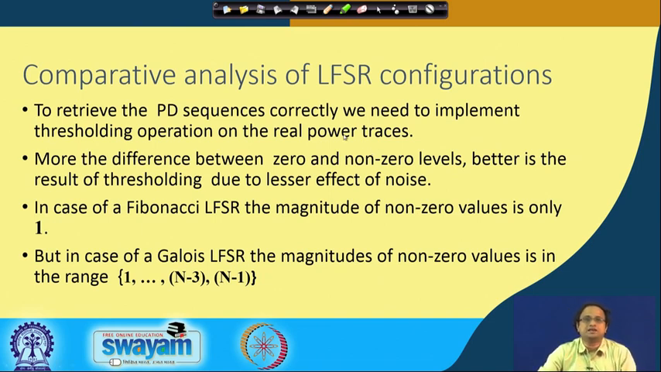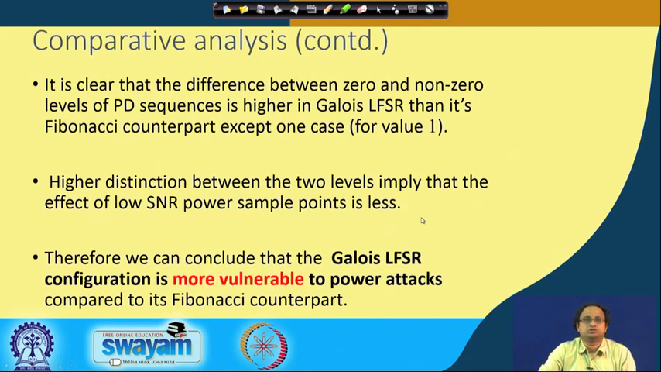As we have seen, in the case of Fibonacci LFSR, the magnitude of non-zero values is only 1, which means the zero difference and the non-zero difference are very close to each other. On the other hand, in a Galois LFSR, the magnitude of non-zero values is very large. It can go as high as n-1, so it is pretty large.